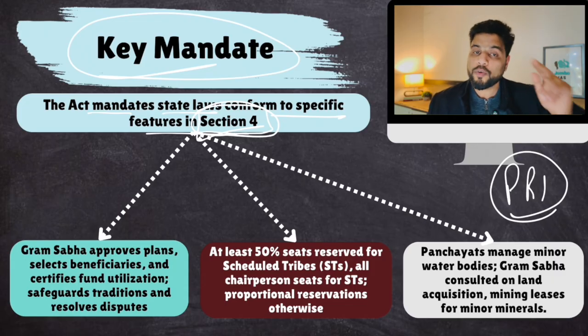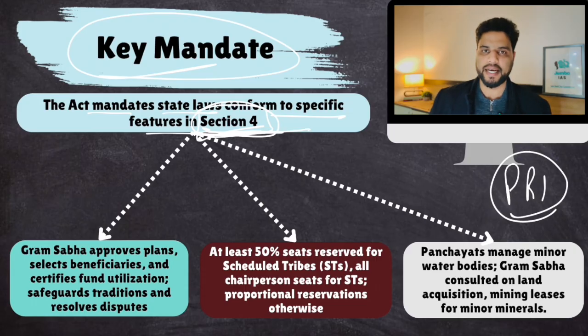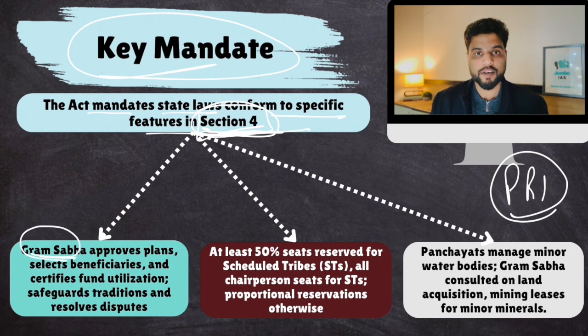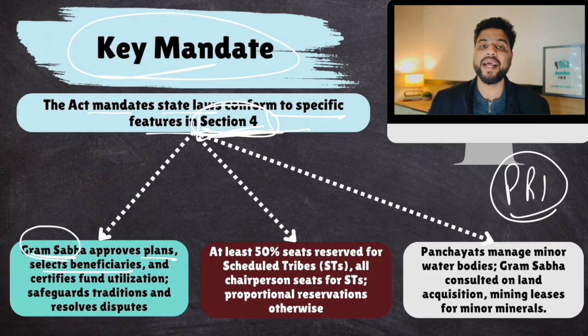Now, which provisions are mandatory in state laws? These provisions are mentioned in Section 4. What are these provisions? Every state law enacting panchayats in a state will take care of the following provisions. Gram Sabhas should be given powers. What powers would be given to Gram Sabhas? Approve development plans, select beneficiaries of government schemes. There are various government schemes, and those schemes are for eligible beneficiaries. Who would identify those beneficiaries? Gram Sabhas would. Certifies fund utilization.